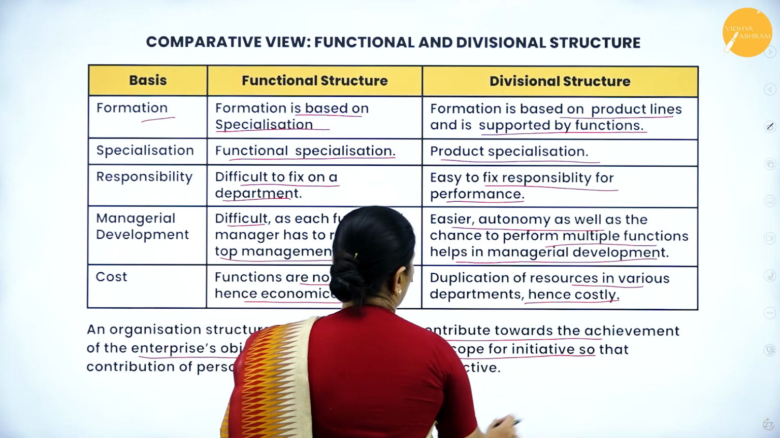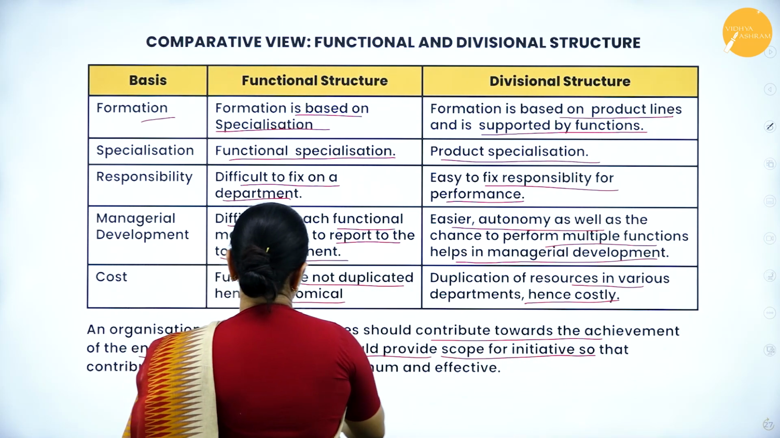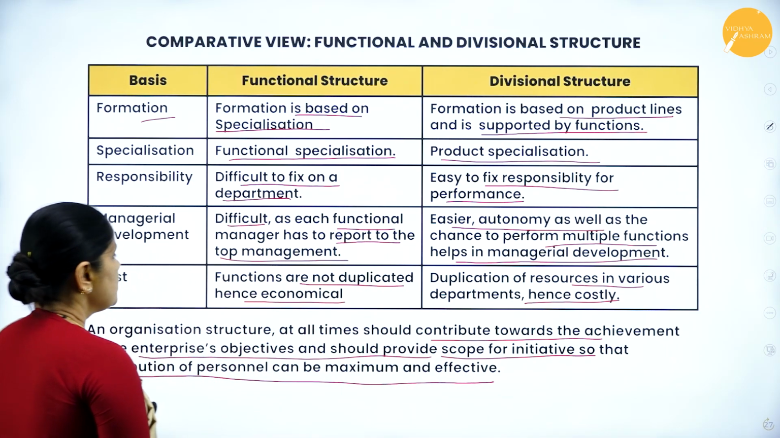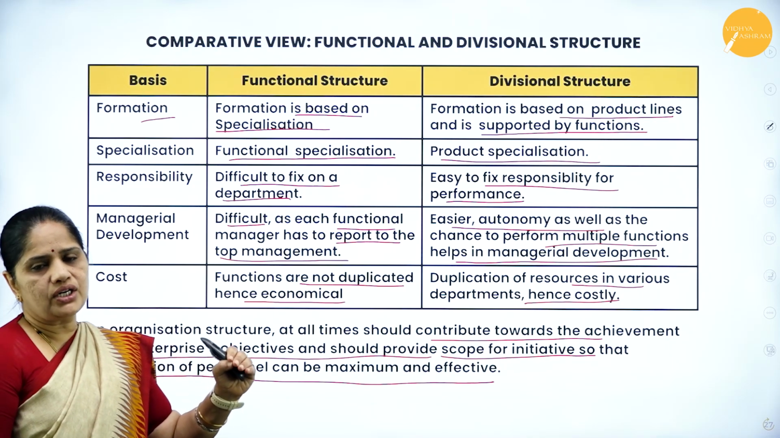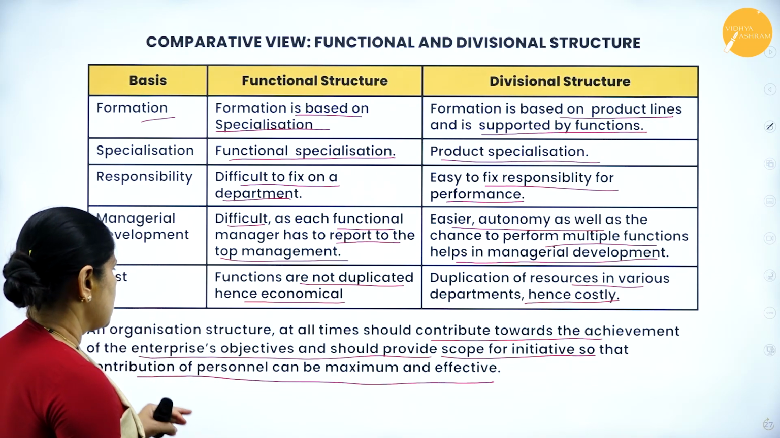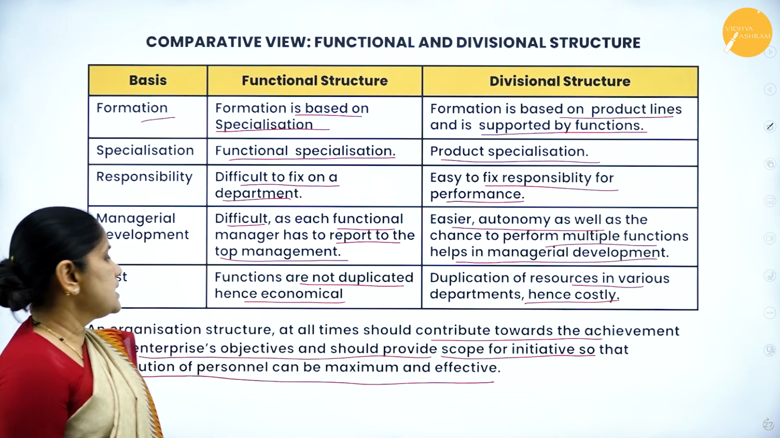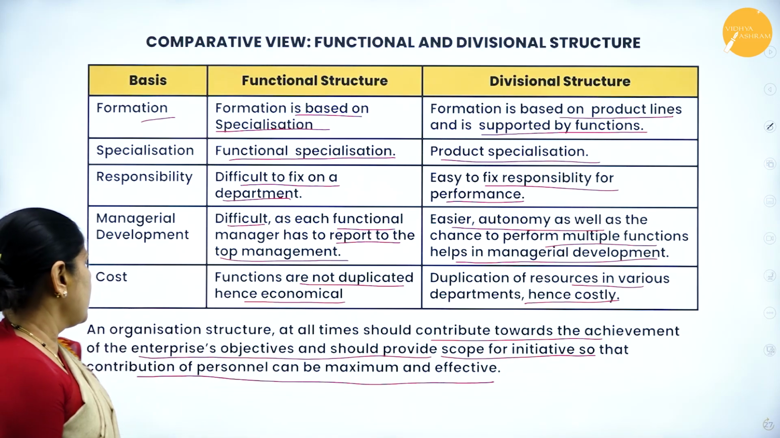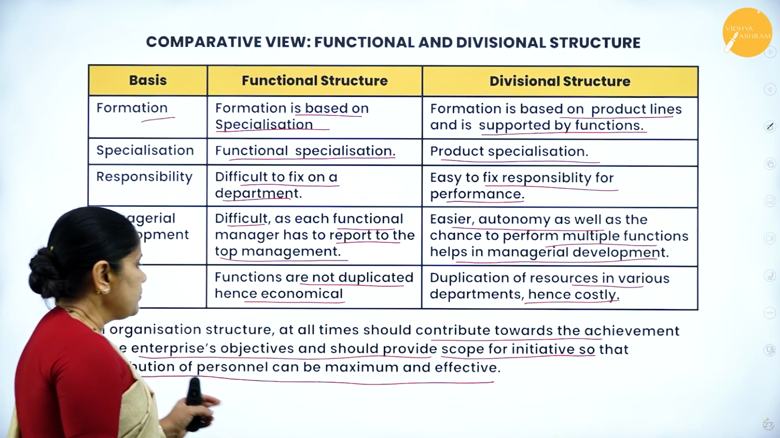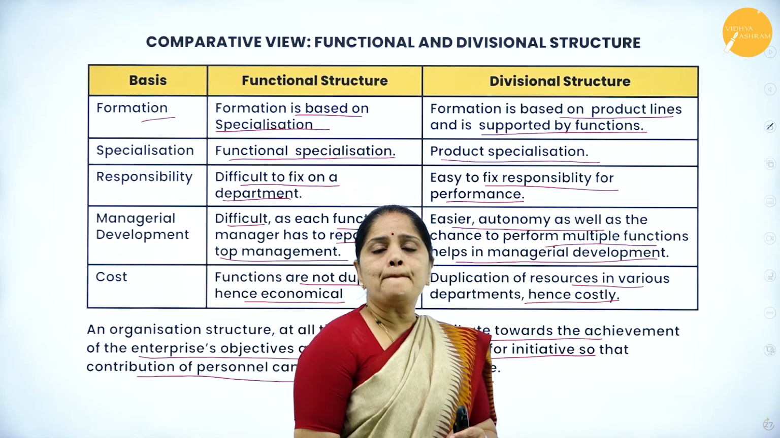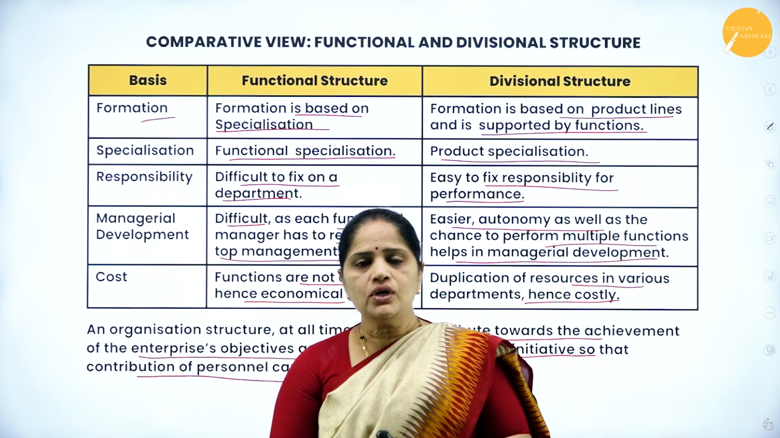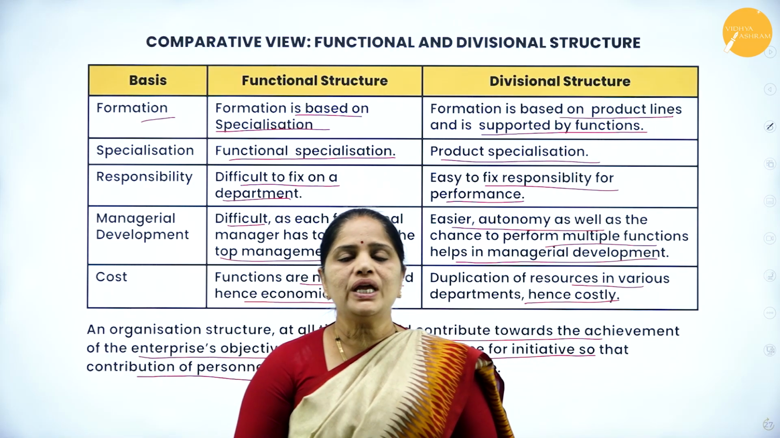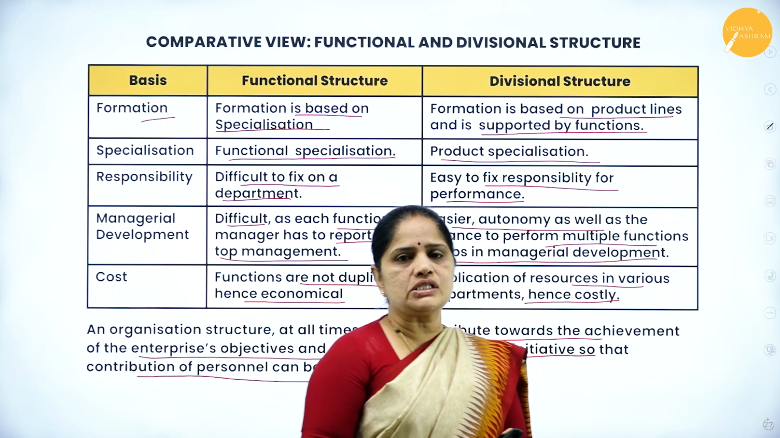Organization structure at all times should contribute towards the achievement of an enterprise's objectives and should provide scope for initiative so that contribution of personnel can be maximum and effective. So whether it is a functional structure or a divisional structure, it should contribute towards the achievement of the enterprise objectives and provide scope for initiative. So we should form the organization structure in such a way that we get the best out of the resources.